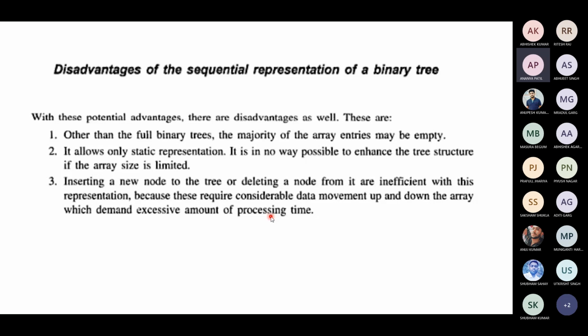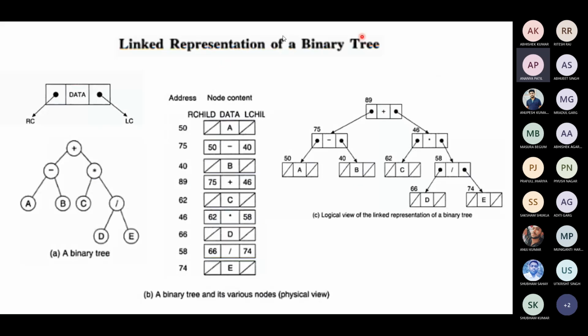We will understand how difficult it is when we discuss the operations of a tree. When we are inserting and deleting an element in an array, how difficult it is, we studied, because we have to shift all the elements, right, towards left or right, depending on your insertion or deletion. The same problem will also be created in binary tree. So these are some disadvantages. Hence we are going for linked list representation.